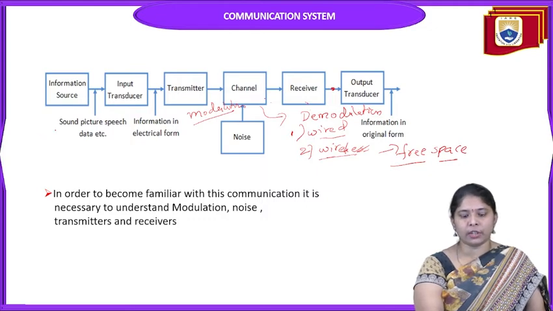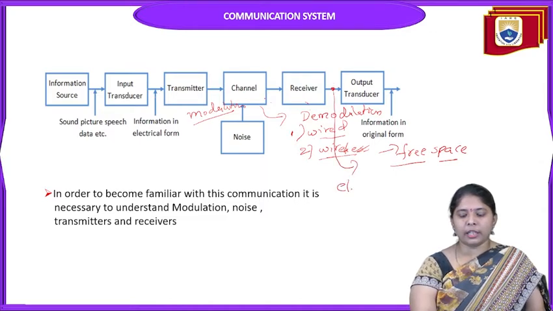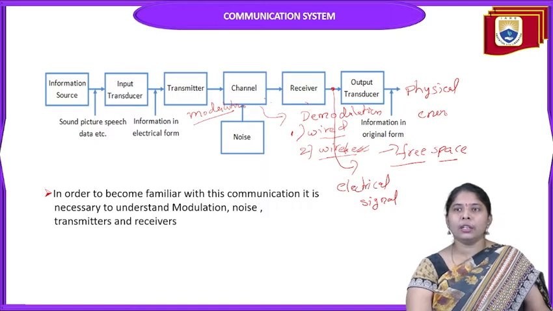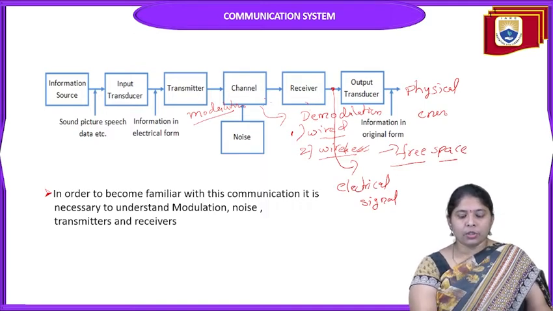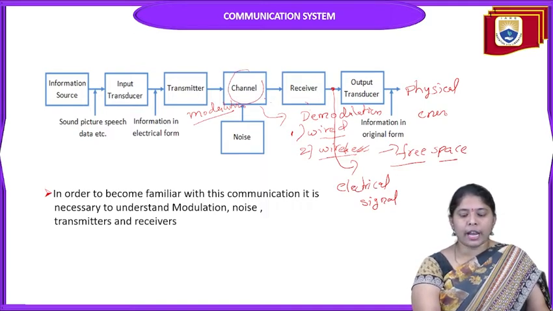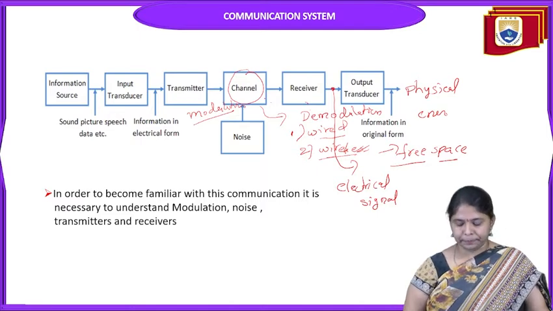Physical energy is converted into electrical energy at the transmitter side. At the receiver, the signal is an electrical signal, and again that is converted into physical energy. That is the output transducer, which gives the original information. So here the channel is of wired type and wireless type.